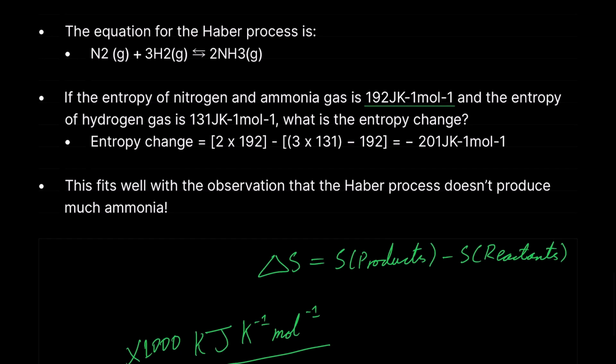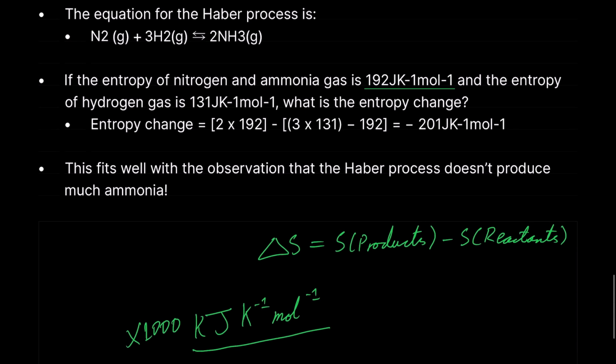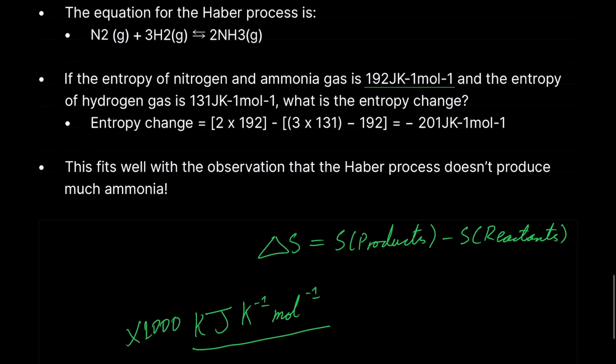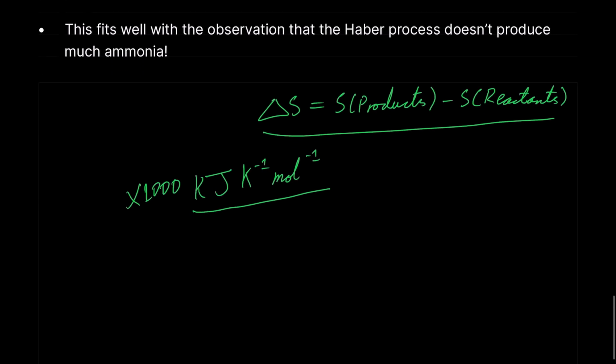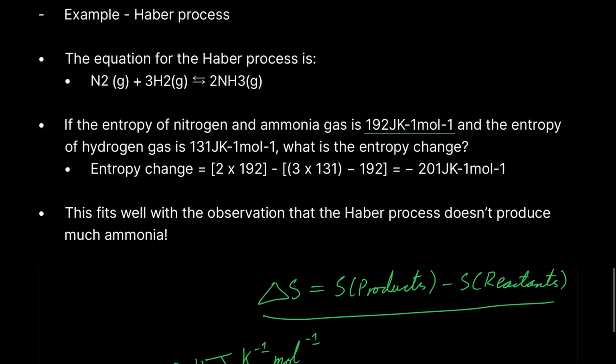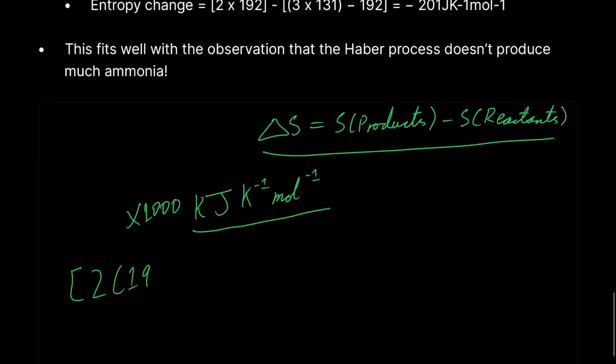But here, if they gave you an example where they wanted you to work out the entropy change of this reaction, and they told you that the entropy of nitrogen and ammonia is 192 joules per Kelvin per mole, and the entropy of hydrogen gas is 131 joules per Kelvin per mole, what is the entropy change? Now, the entropy change would be products minus the reactants. They said nitrogen and ammonia are both 192, so it'll be 2 by 192, because there are 2 moles of ammonia in our products. So 2 times 192